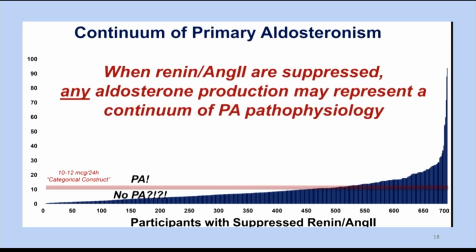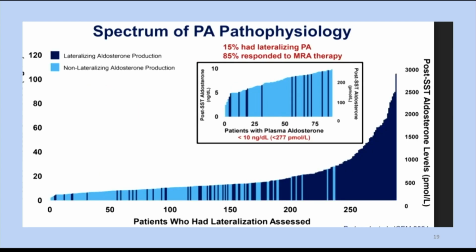Now these all our patients are confirmed and treated primary hyperaldo. You can see if you take the cutoff of aldo around 10 or 12, half of the patients you will miss. Half of the patient had aldo level of 10, half had more than 10. So this cutoff is purely arbitrary.